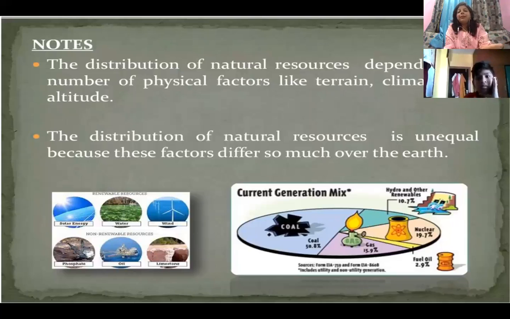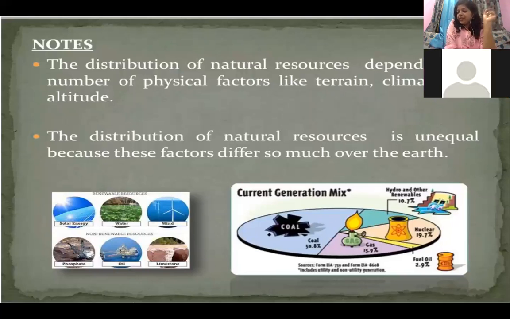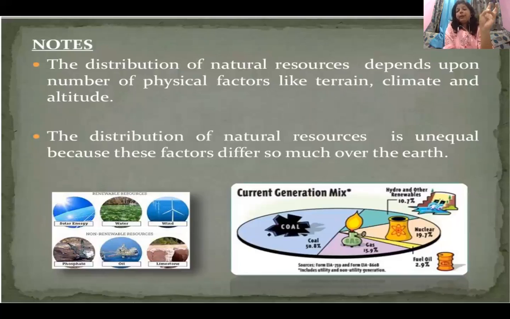Second thing is your climate. As you know, we have discussed in class 7 when we took the case study of Amazon, Ganga Brahmaputra basin. We have discussed two deserts, Sahara and Ladakh.